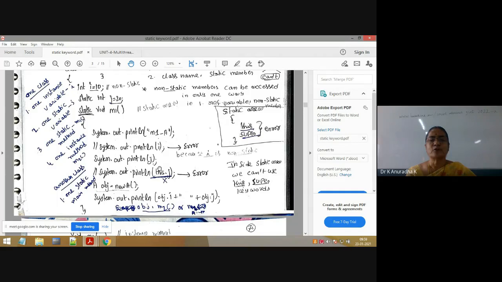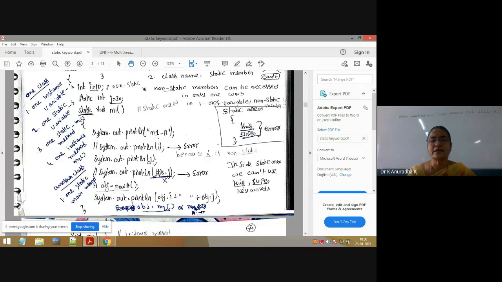But next, one more, already explained. So can you use this.j? See, here one more important point is, inside the static area we can't use this or super keywords. If you use this or super keywords inside the static methods, you will get a compiler error. This is one more important point to remember with respect to static methods. So inside the static methods we can't use this or super keywords.